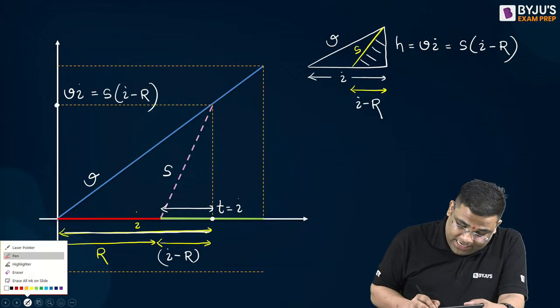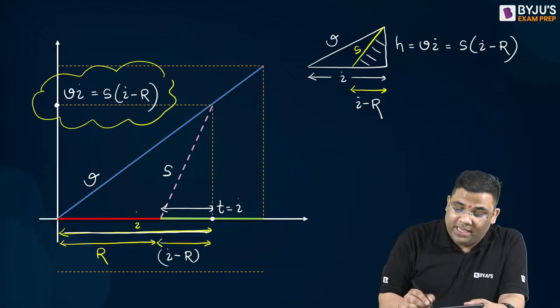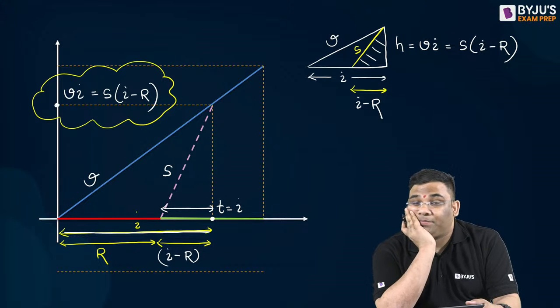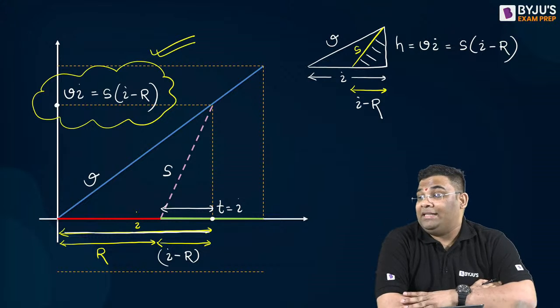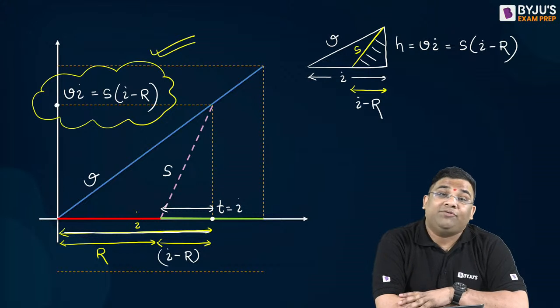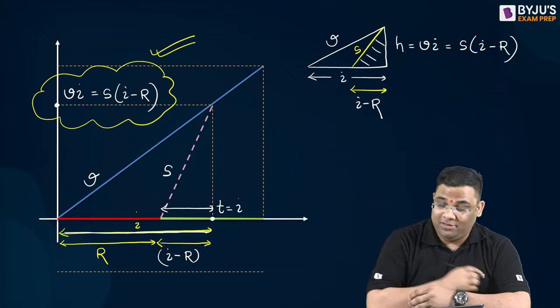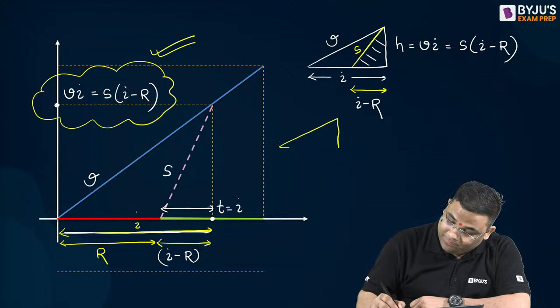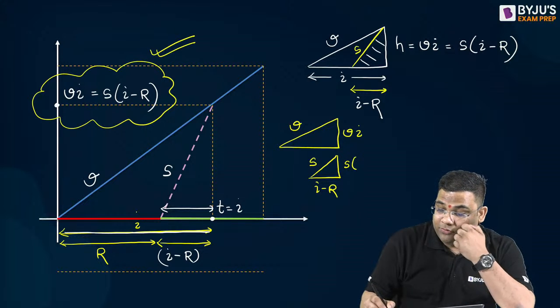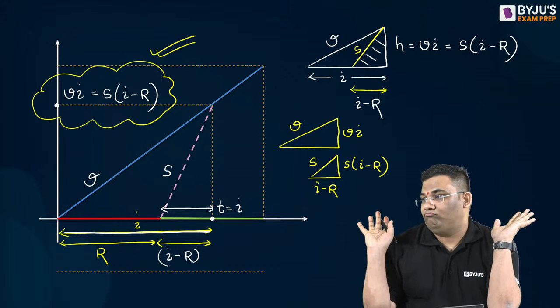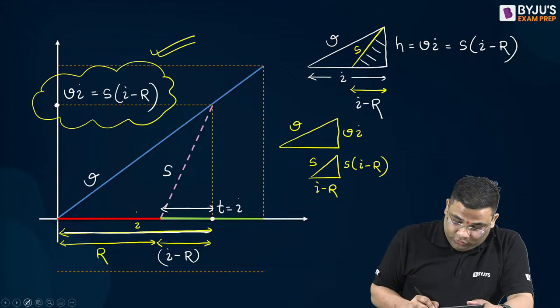Hope everybody understood this equation or not? If yes, please write in the comment section, yes, we understood this from this triangle. We played some triangle: the big triangle, V into t, and then the small triangle, S into t minus r. So these two I equated.